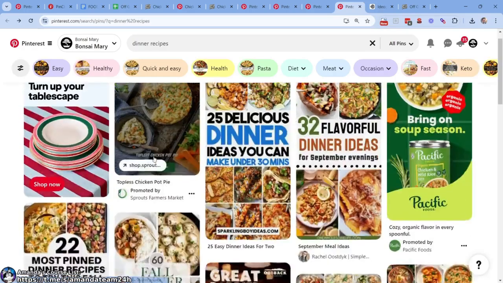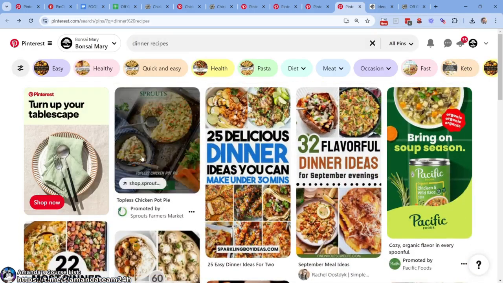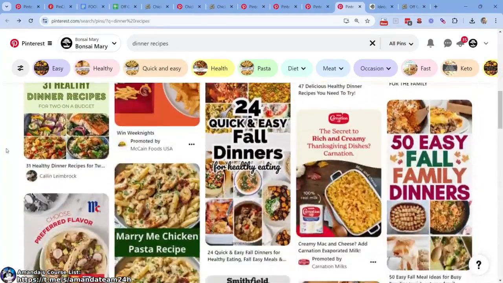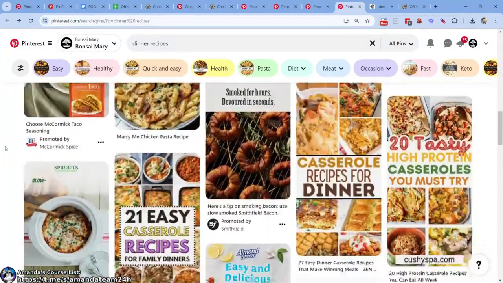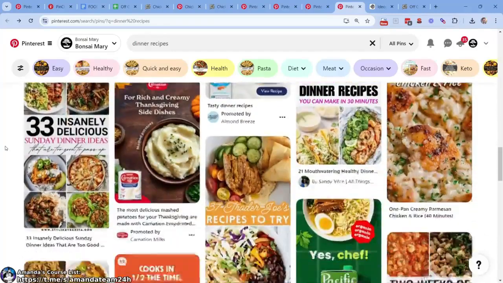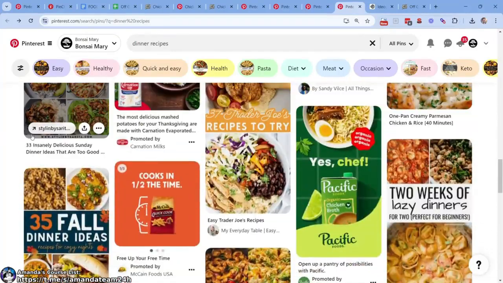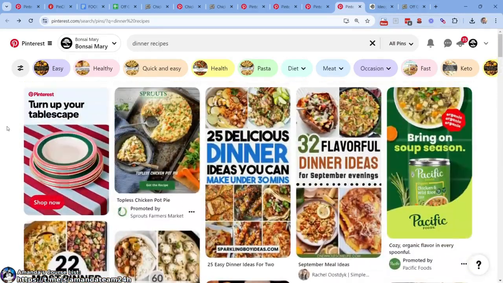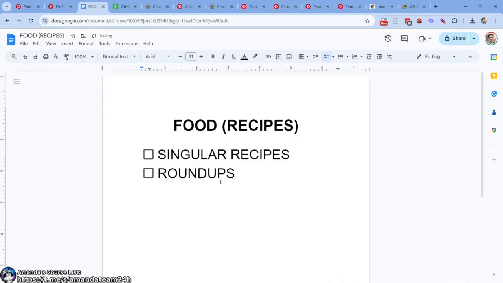Very, very interesting. But if we type in here dinner recipes, what shows up? It's always going to be these roundups, these listicles for the most part, right? I'd say 80%. Now the cool part is you can kind of spin this to however you want. But first, we should probably focus on singulars. So we'll come back to roundups. Let's talk about singular recipes.